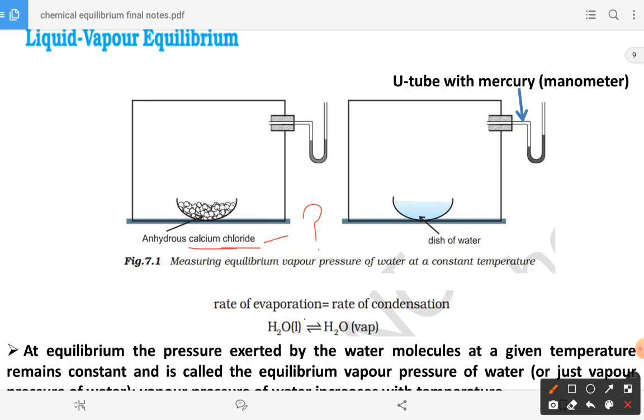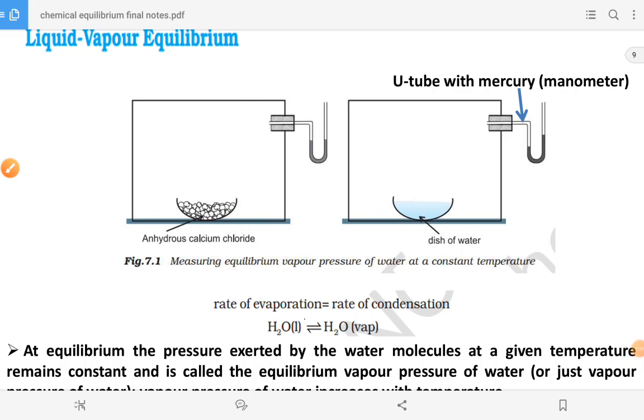If you have water molecules or moisture, for example some water droplets, then, as you know very well, in the environment itself we have some moisture, and once you have the moisture it is going to be absorbed by the calcium chloride. So you can assume we don't have any moisture in our present box.